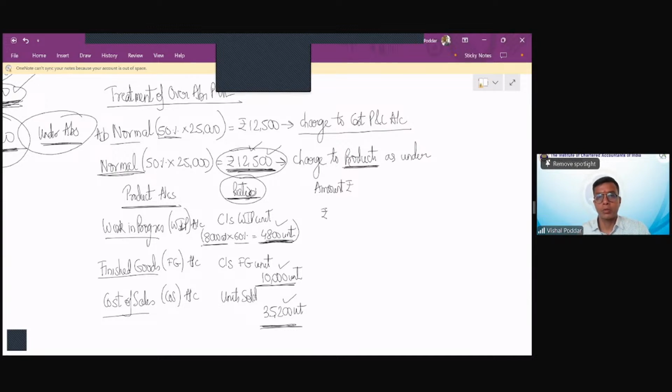Tell me, students, the amount that I'm getting for each of these accounts. So divide 12,500 in the ratio of 4,800 is to 10,000 is to 35,200.